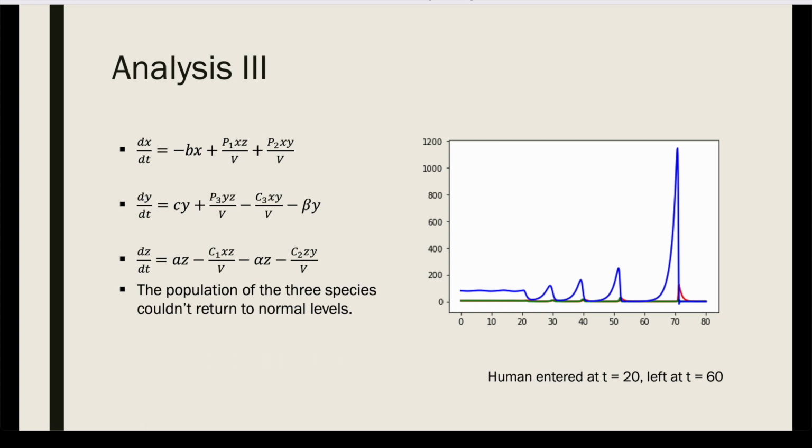And from the simulation, when humans enter at t equals 20 and leave at t equals 60, the populations of the 3 species didn't return to normal levels.